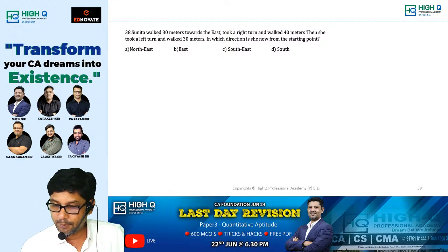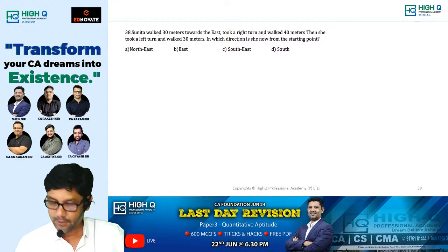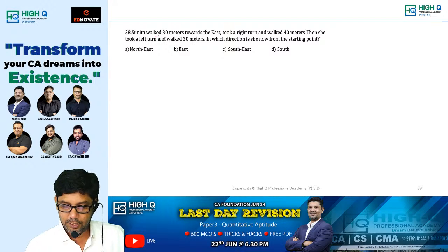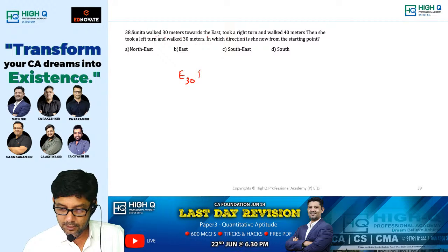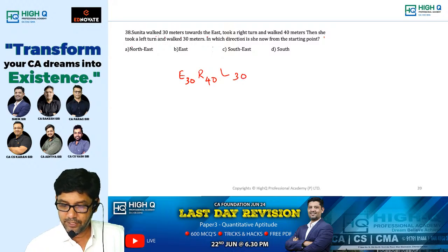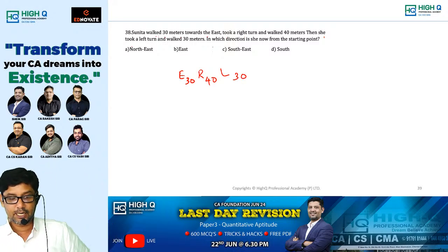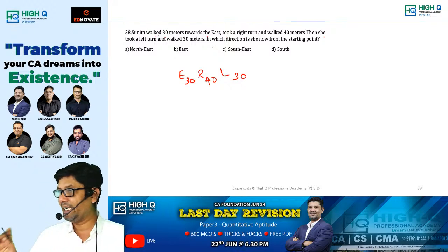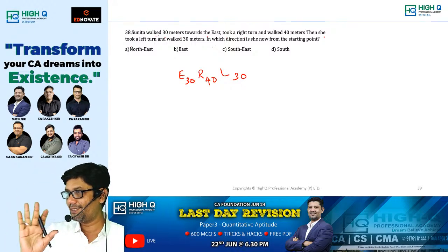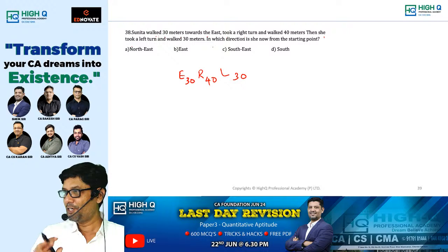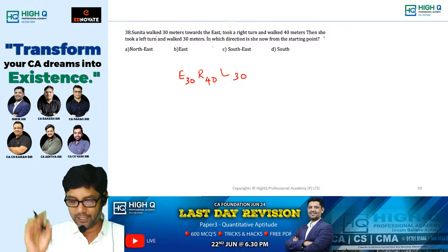Sunita walked 30 meters towards east. Okay, east 30 meters, took a right turn and walked 40 meters. Then she took a left turn and walked 30 meters. In which direction is she now from the starting point? Look at this. In this question, distance is not asked. So only direction we have to say.